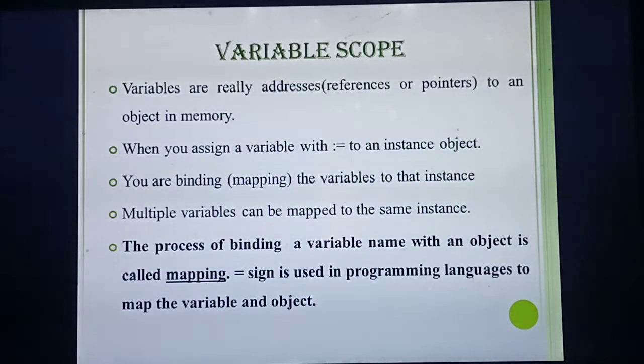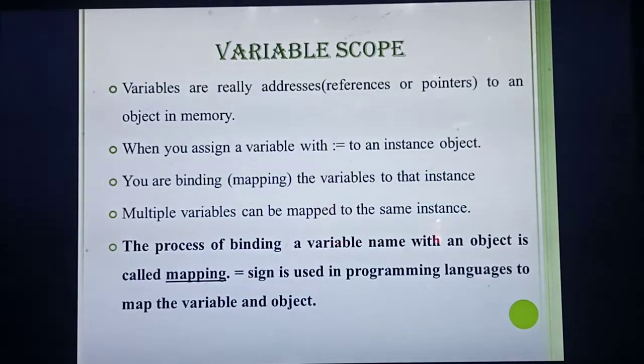In the first chapter you studied only one variable. For example, a colon equal to 5 means you are binding the value 5 to the variable a. But at the same time, you can also bind multiple variables. That's the third point: multiple variables can be bound at the same instant. Listen, in this line, the first 2 points: variables are really addresses to an object in memory, when you assign a variable with colon equal to an instance of an object. These 2 points you need to write for the definition of variables.